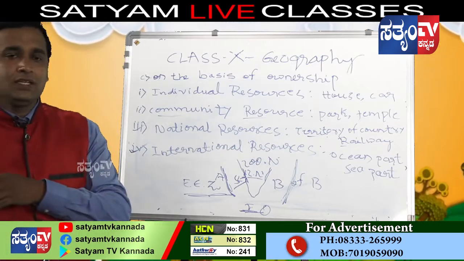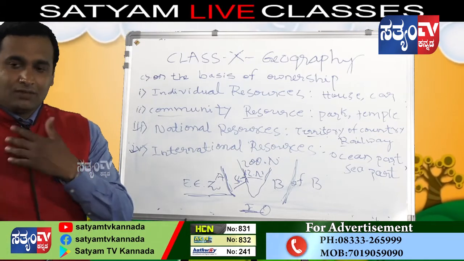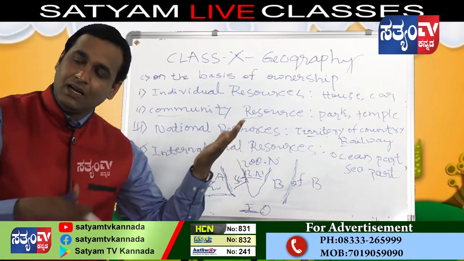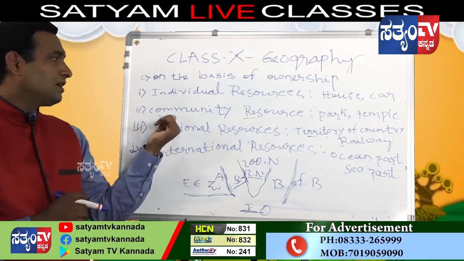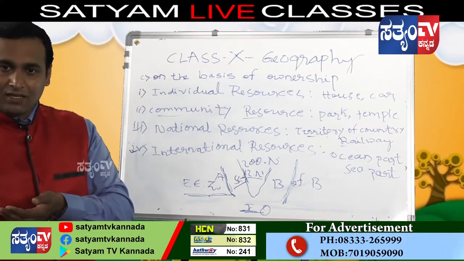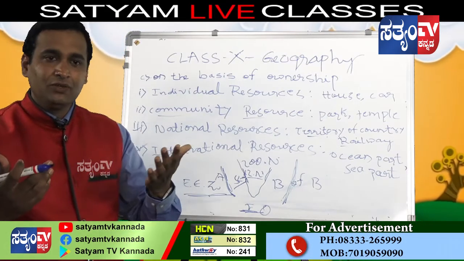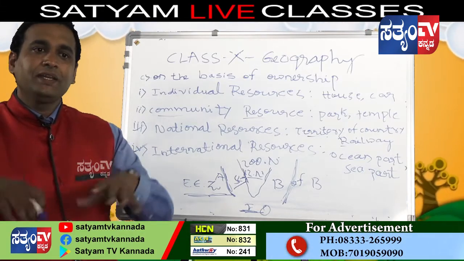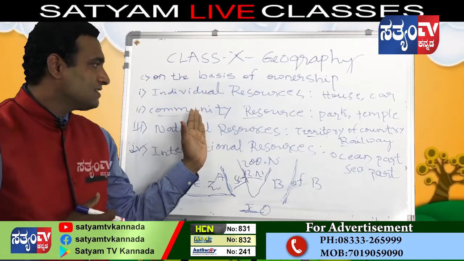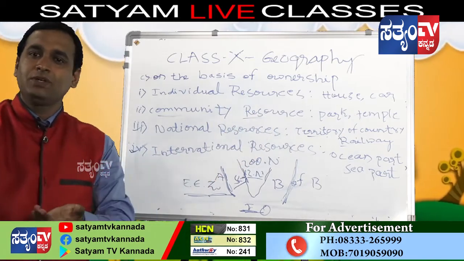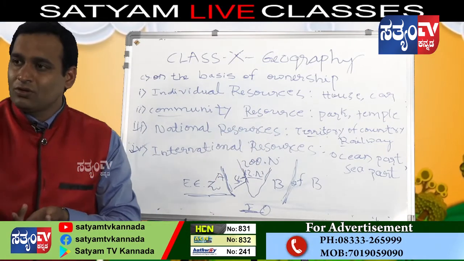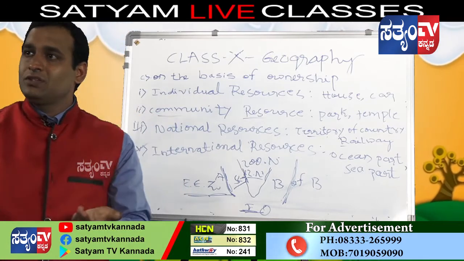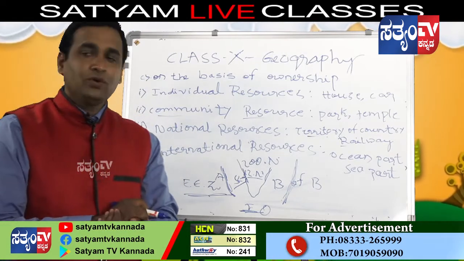Resources can be individually owned, that is individual resources, like a car, house and land. Then there are community resources, which are owned so that people can utilize them, anybody can go and use them. Those resources are considered community resources. For example, a temple or a park, where you go along with your grandparents and your parents at 5 o'clock in the evening. Okay, fine. I hope you understood this one.